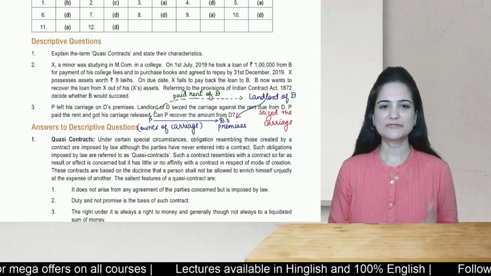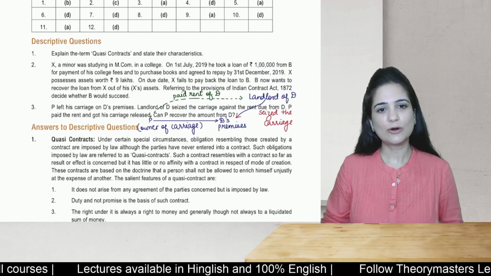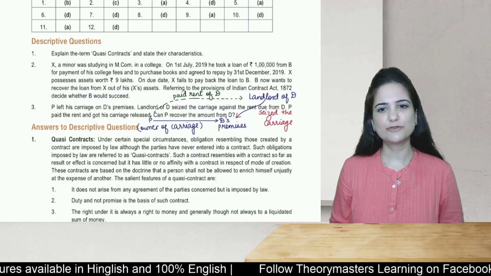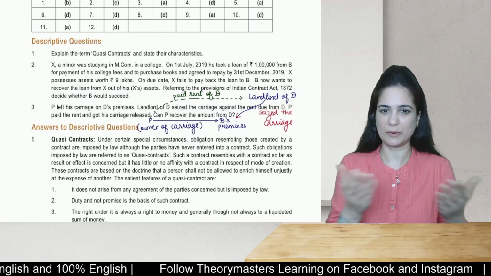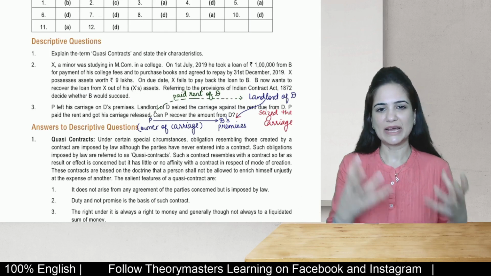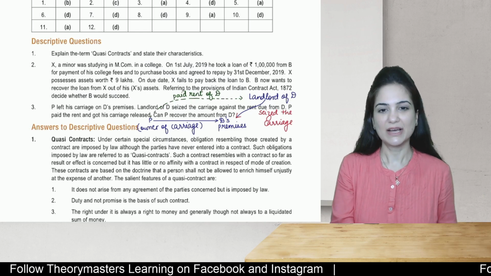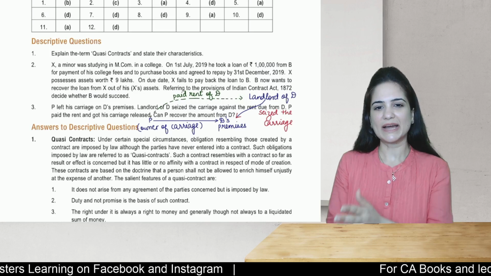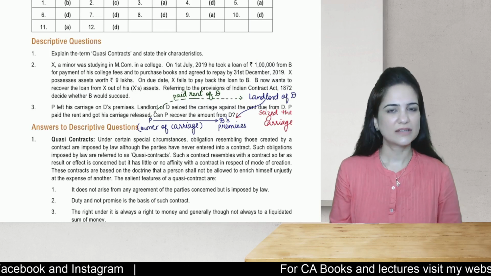Now P left his carriage on D's premises. The landlord of D seized the carriage against the rent due from D. So D was not paying the rent of the premises that he occupied. So the landlord seized the carriage which was on the premises. Now that carriage belonged to P. So P is the owner. He had kept it at D's premises and the landlord seized the carriage.